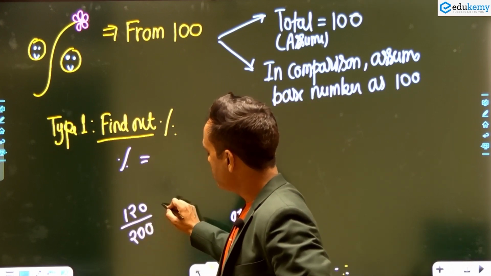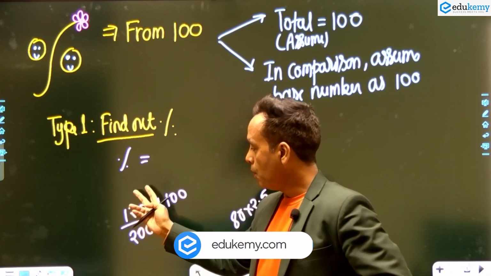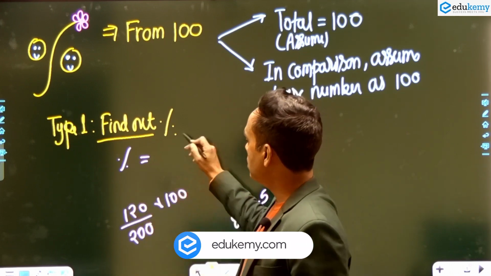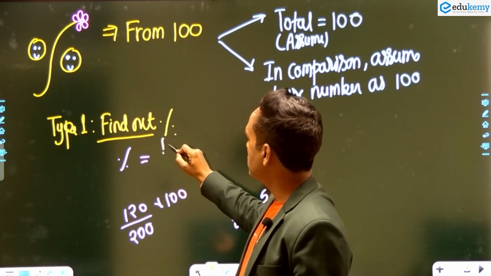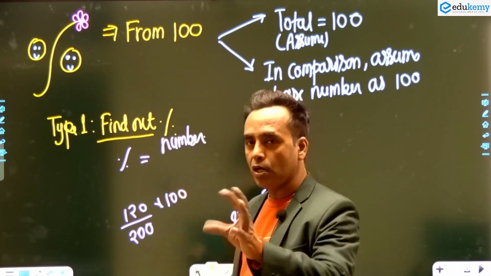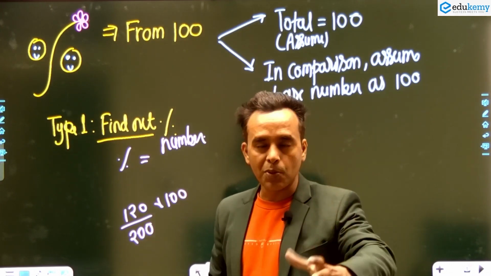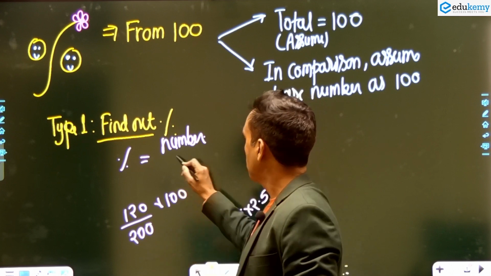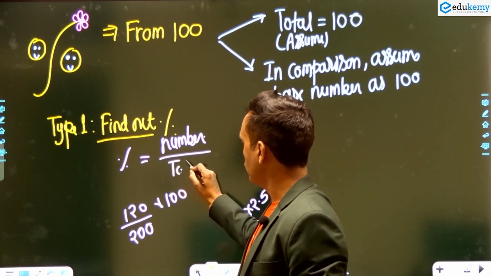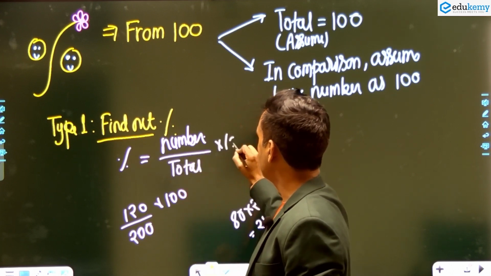So how much percentage? It is simple: marks upon total into 100. The number may be marks, population, or how many literate people, like this: number upon total into 100. This gives the simple percentage.